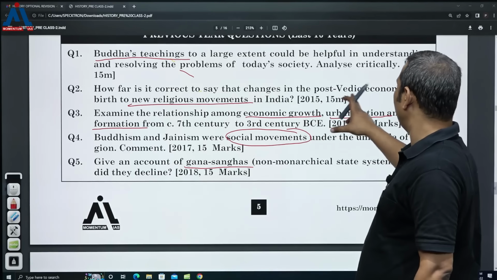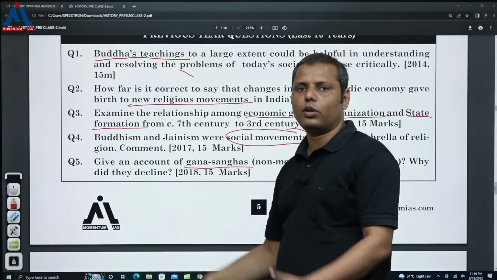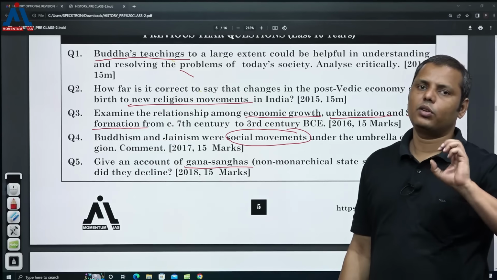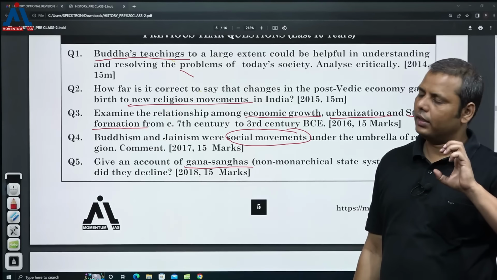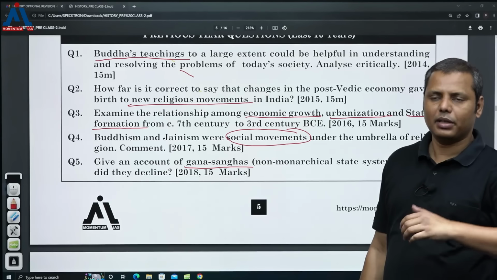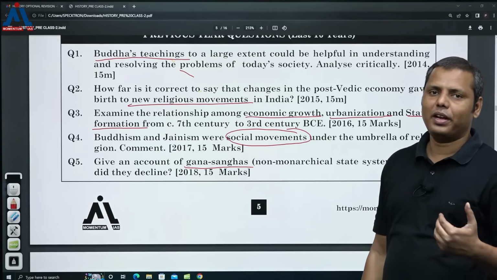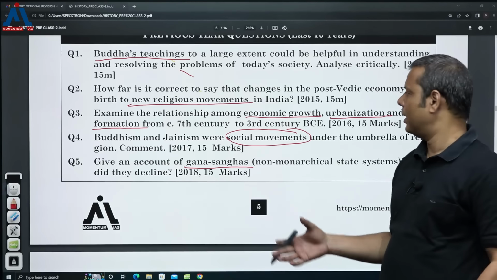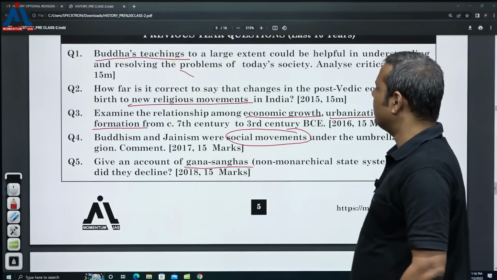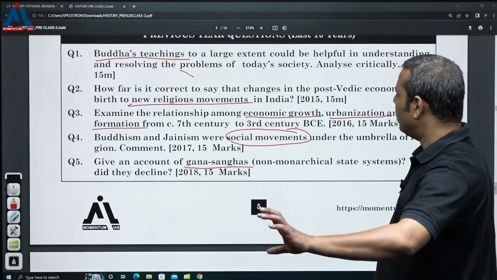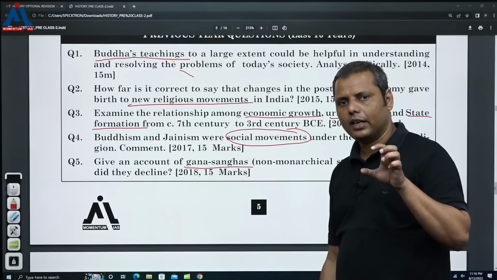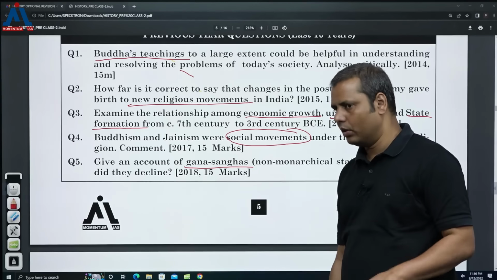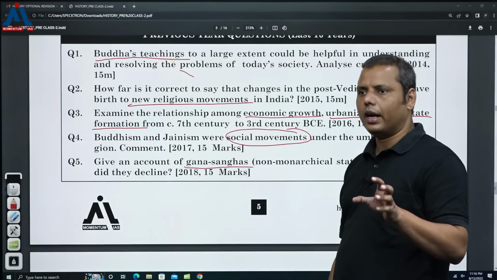And then it comes to the economy and religion, that was also much. I have already told you that creativity will be at its apex when it comes to this particular chapter, as the historians do have scope here to frame questions and link one dimension with another. So these kinds of questions are normally being asked, right? So now I think you are getting a rough idea of the dimension in which you need to write your answers, right?